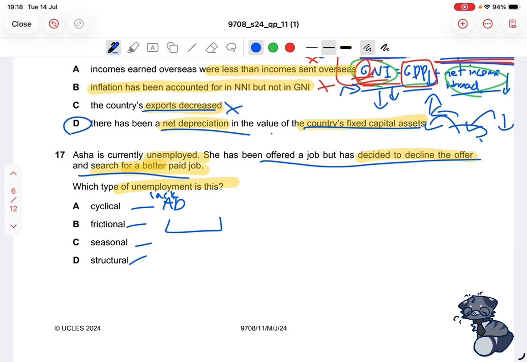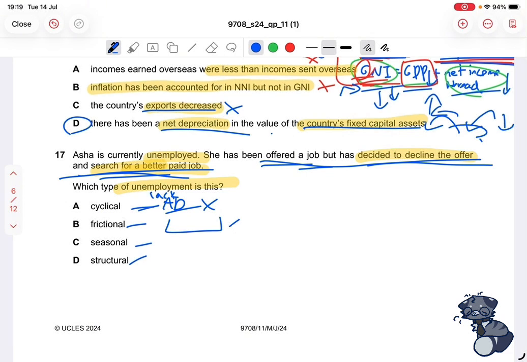And now which type of unemployment is her unemployment? It's because she has been offered a job but has decided to decline the offer and search for a better paid job. Is this cyclical unemployment? It doesn't talk about aggregate demand, doesn't talk about recession or falling GDP, so cannot be the first one. The next one, frictional unemployment, when you have the gap between jobs. So it says that she has been offered a job, but she declined it to search for a better one. So frictional unemployment can also apply to the time between when you are searching for a job. So it could be frictional, so we'll keep that in mind.